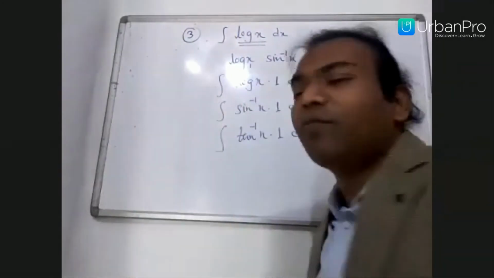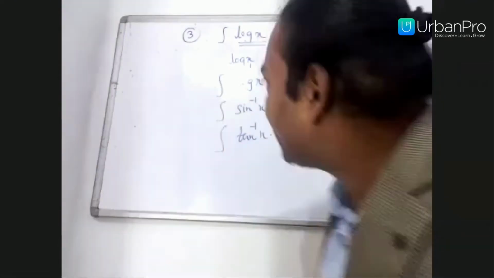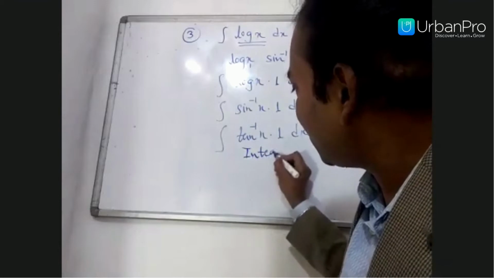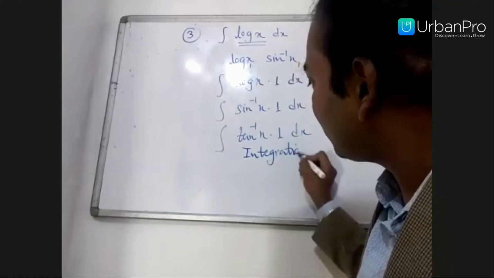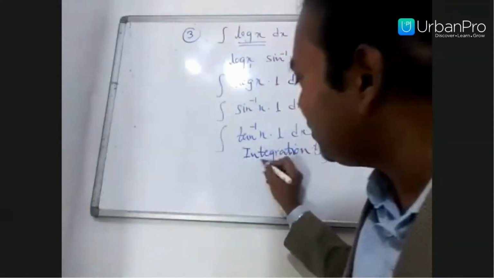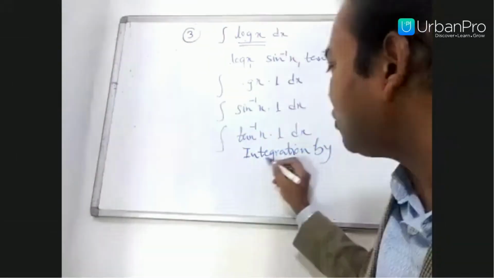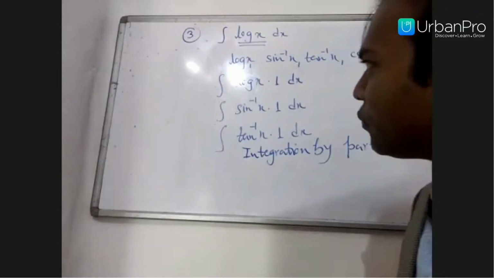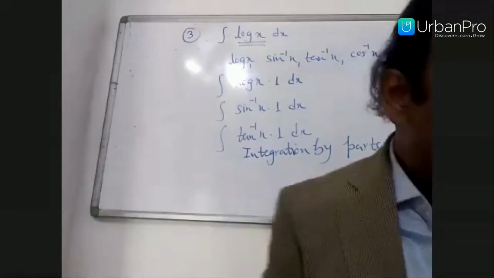Why do you have to take 1 from your own side? Because now it becomes integration by parts. Now you can solve the problem by a method of integration. One method of integration, as you know, is integration by parts. So we will apply integration by parts here.